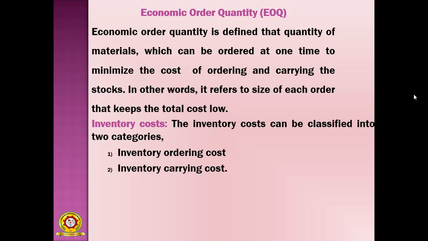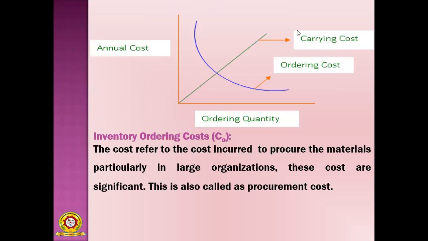You see the graph: annual cost, ordering quantity, ordering cost, carrying cost. The ordering quantity is on the x-axis and annual cost is on the y-axis. This line indicates carrying cost, and this curve indicates ordering cost. There is an intersection point, that is EOQ. The intersection point of the ordering cost and the carrying cost is the EOQ point.